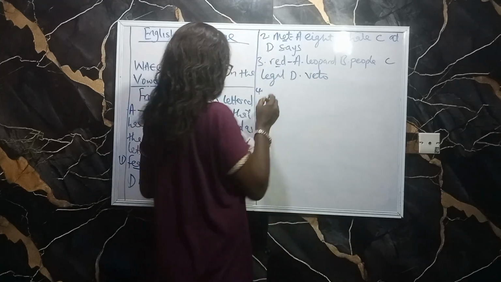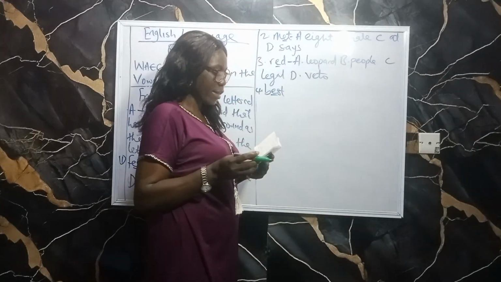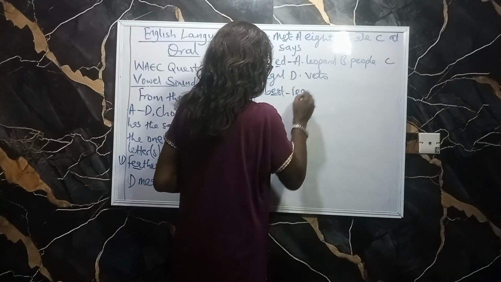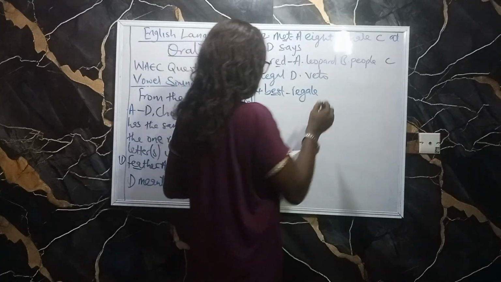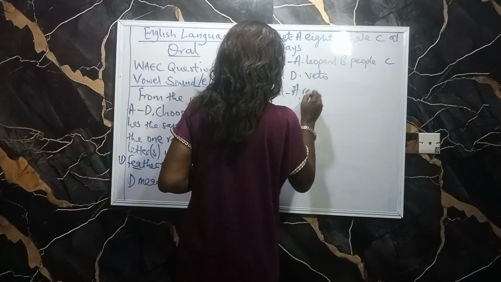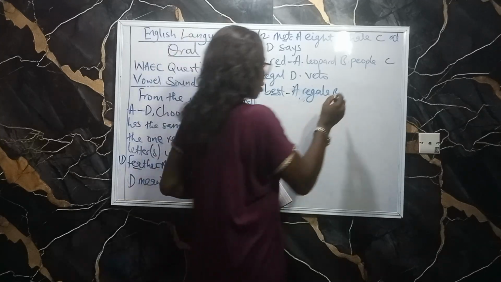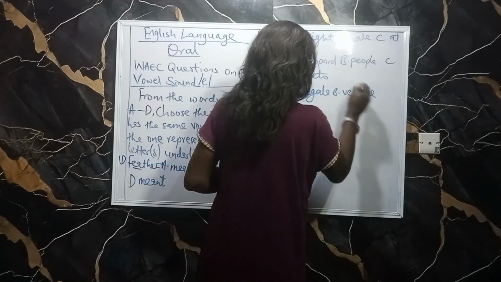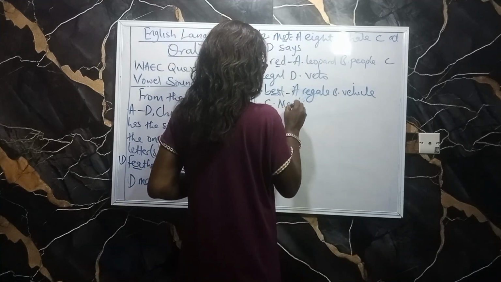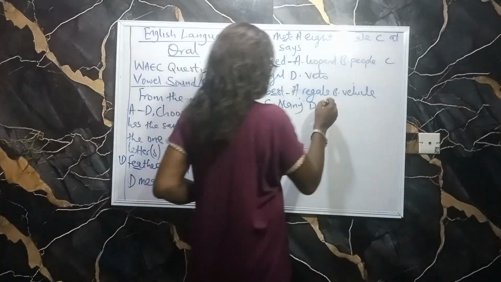Number 4, I have best, E on the line. The options are A, regal. B, vehicle. C, many. And D, burnt.